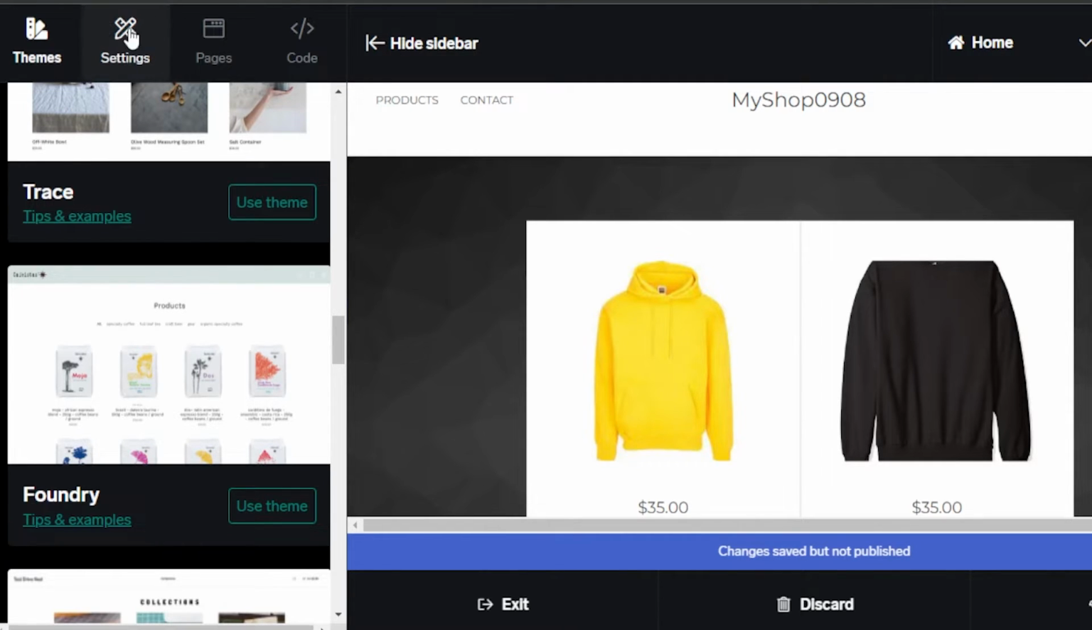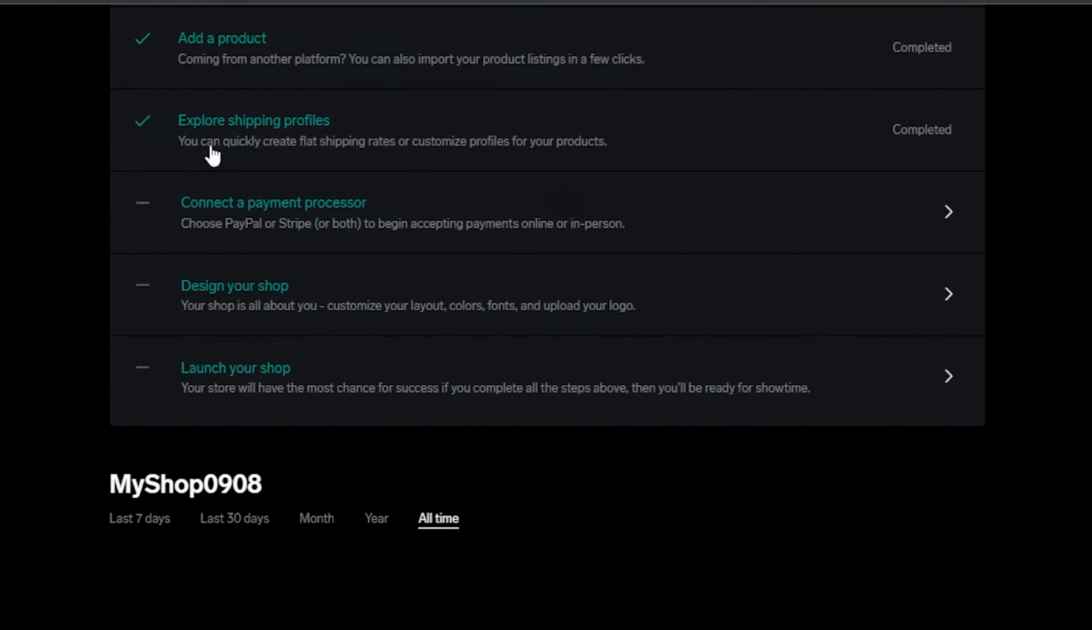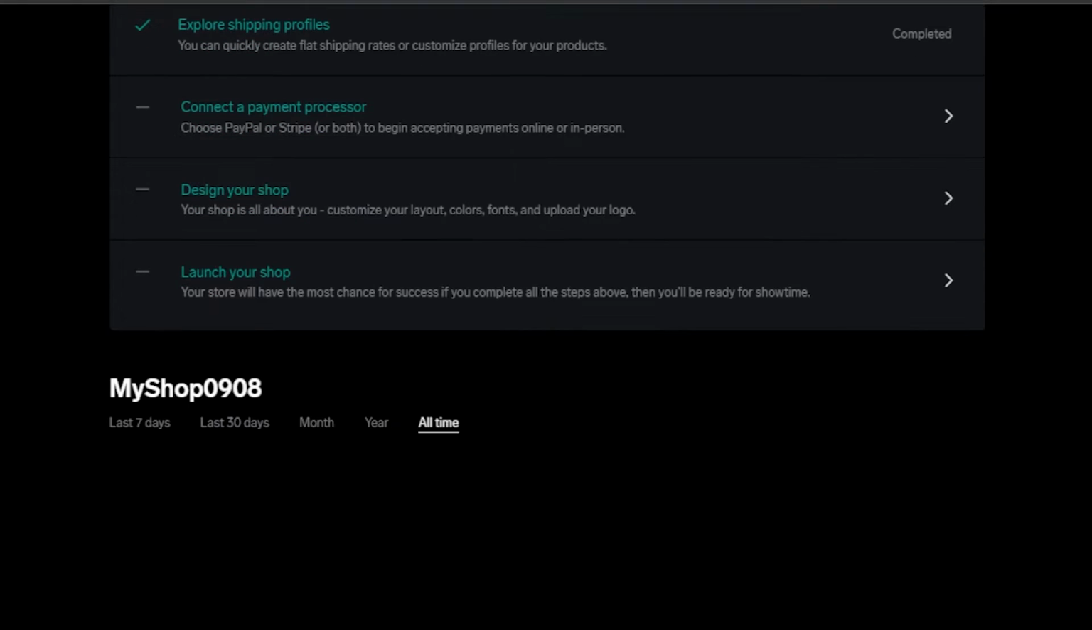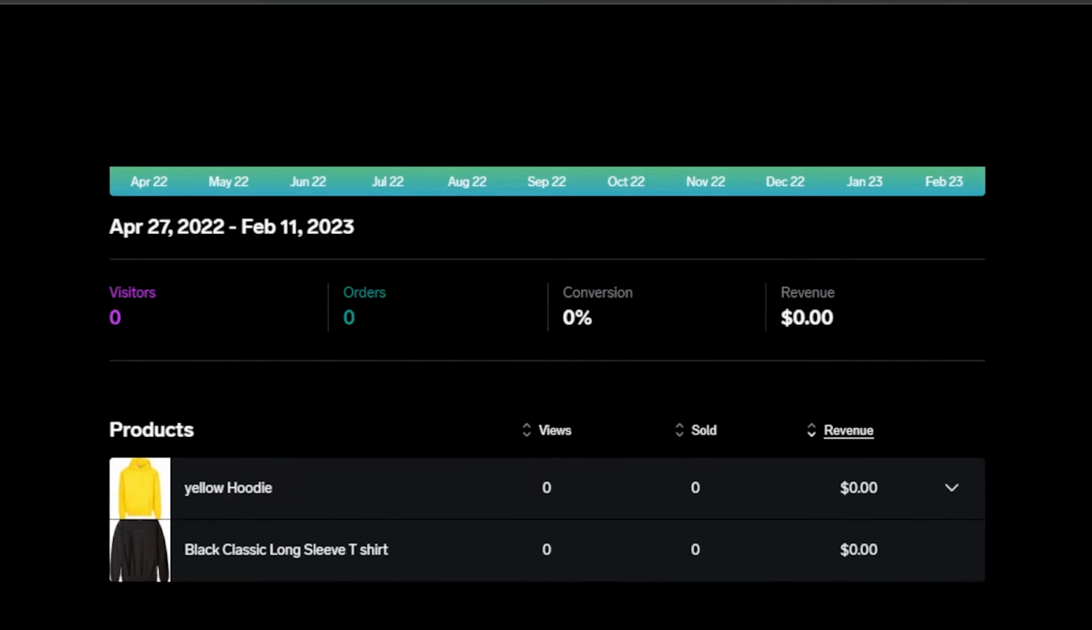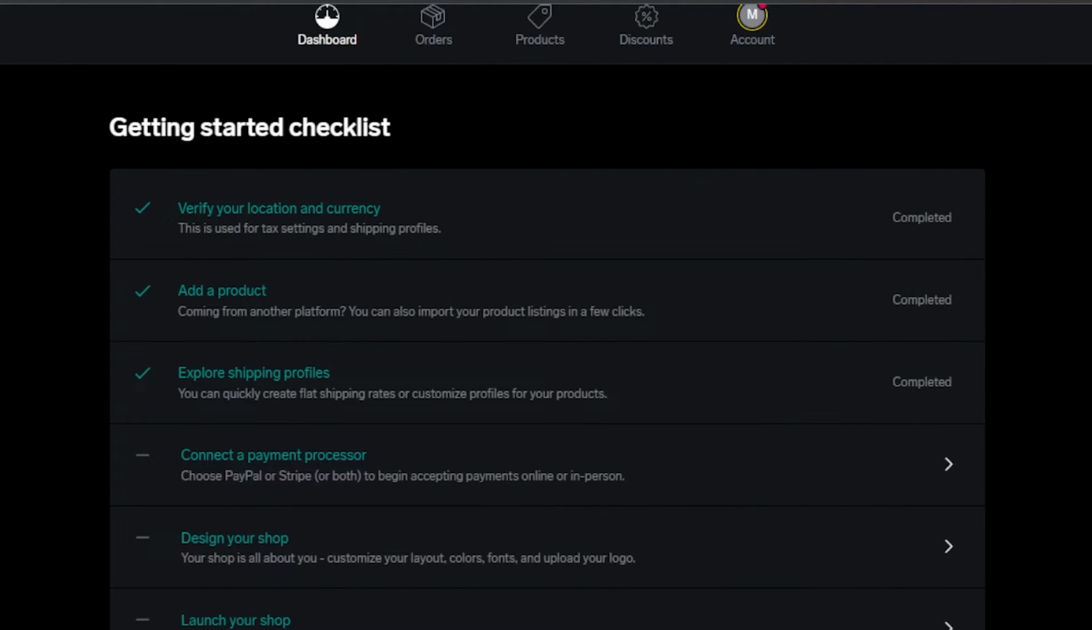This is a storefront. I can do the settings. I can create more than one pages. We can create pages with coding too. When it comes to the shipping, we will be able to create our shipping profiles here and connect an easy payment method too. We can connect PayPal, Stripe, and we can also accept payments online or in person. So this is BigCartel. You will create a store, and then you will start accepting your orders.